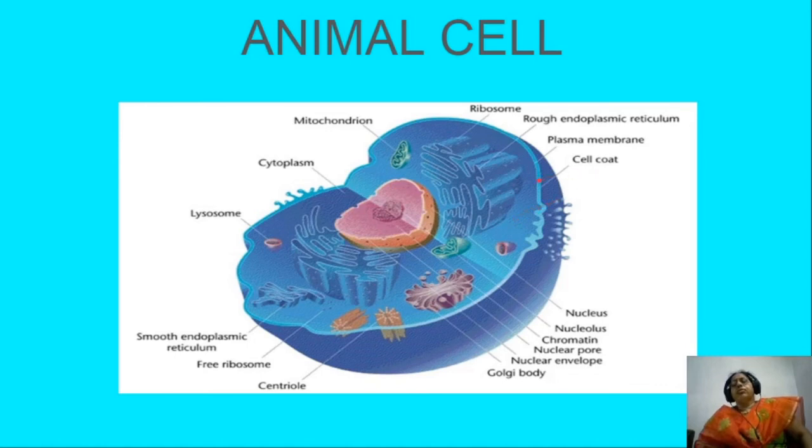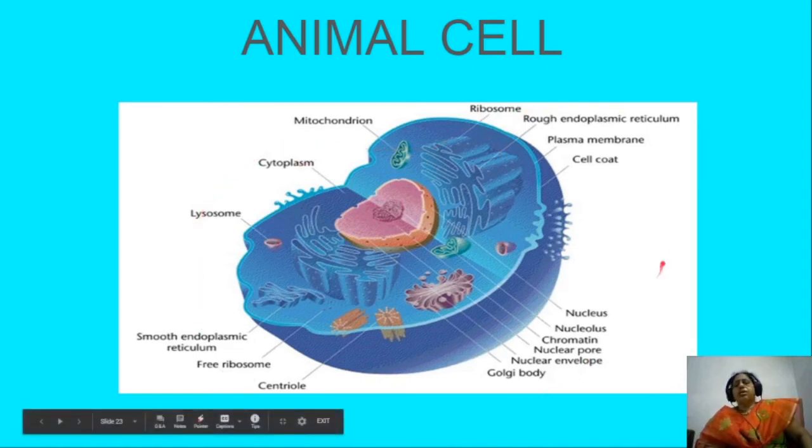If the sending out materials also, which materials are excreted from the cell are selected by the plasma membrane. So plasma membrane is having selective permeability and it is useful to balance the materials which are entering to and exit from the body. And nucleus, rough endoplasmic reticulum, ribosomes, cytoplasm, mitochondria, lysosomes.